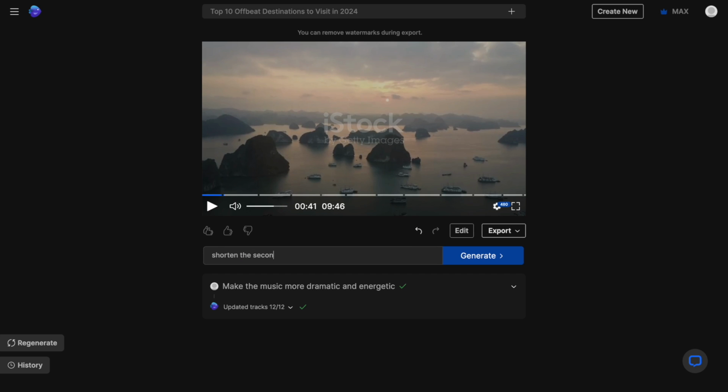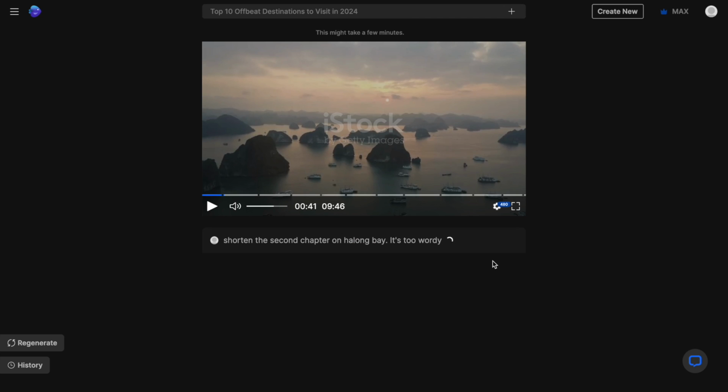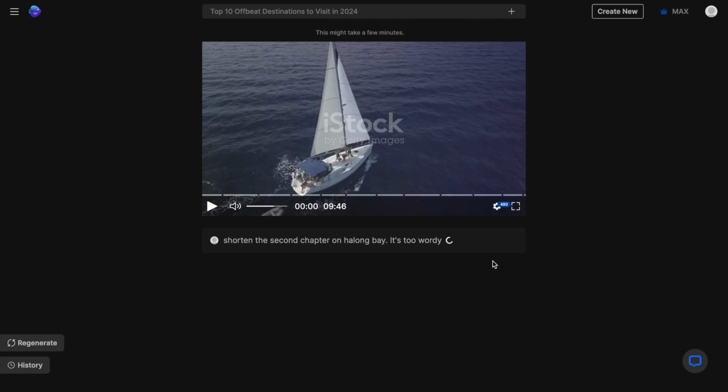Now let's see if we can shorten the length of the second chapter on Ha Long Bay, because I feel that it's a little bit too long. And there you have it.